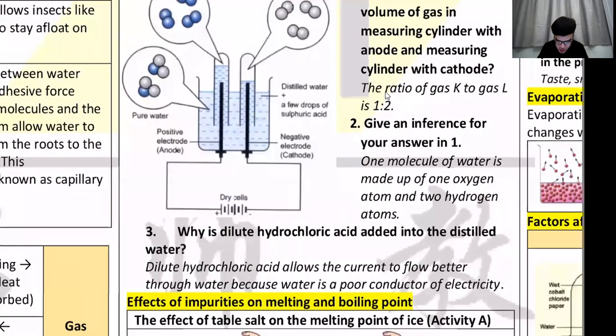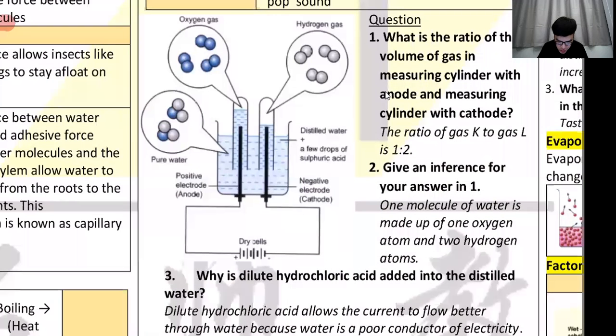As you can see, hydrogen is here. Can you see hydrogen is 2 and oxygen is 1? You have twice the amount of hydrogen compared to oxygen. This is how we prove that water is H2O instead of HO2, because there's 2H and 1O. We don't say H2O1, but H2O, that means 2H and 1O. Okay, they will ask you to draw this, seriously, they will ask you to draw this.